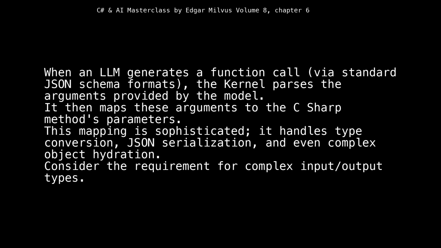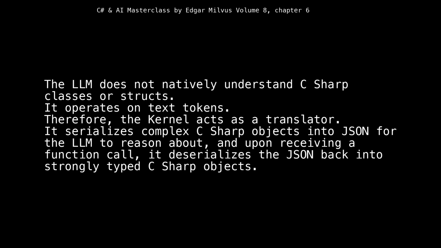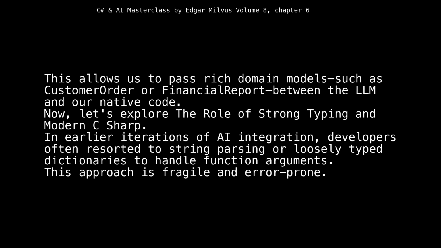Consider the requirement for complex input-output types. The LLM does not natively understand C# classes or structs. It operates on text tokens. Therefore, the kernel acts as a translator. It serializes complex C# objects into JSON for the LLM to reason about, and upon receiving a function call, it deserializes the JSON back into strongly typed C# objects. This allows us to pass rich domain models, such as customer order or financial report, between the LLM and our native code. Now, let's explore the role of strong typing in modern C#.